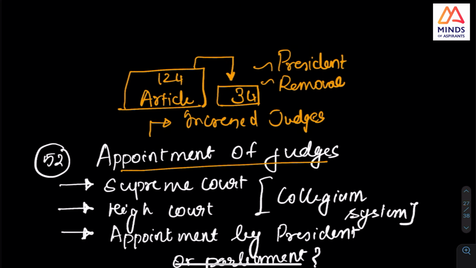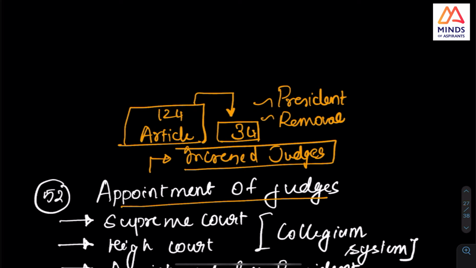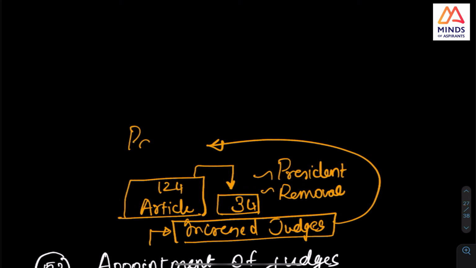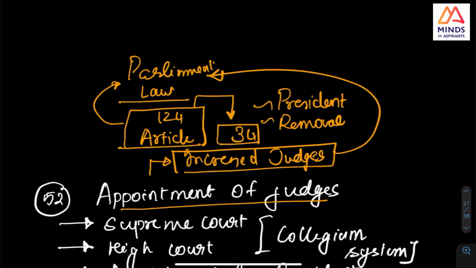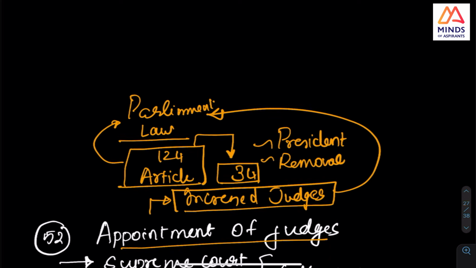And one more thing, this was the point they asked. Increase in the number of judges in the Supreme Court is done by Parliament by law. That is what Article 124 gives you. Until Parliament by law says so, you cannot increase the judges. So it is not the president, it is Parliament by law.